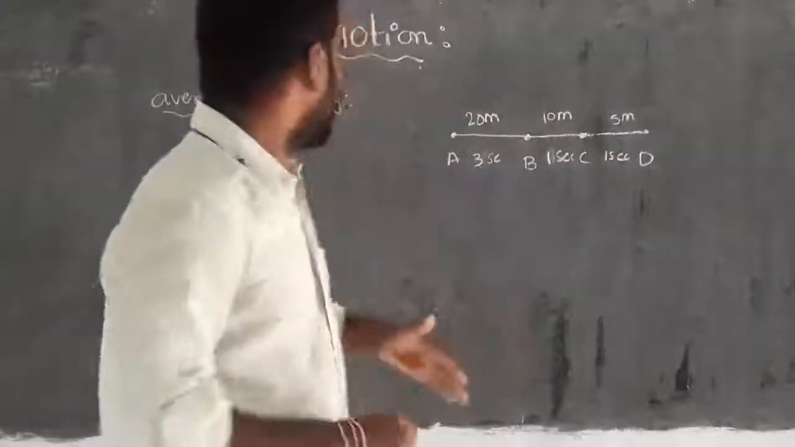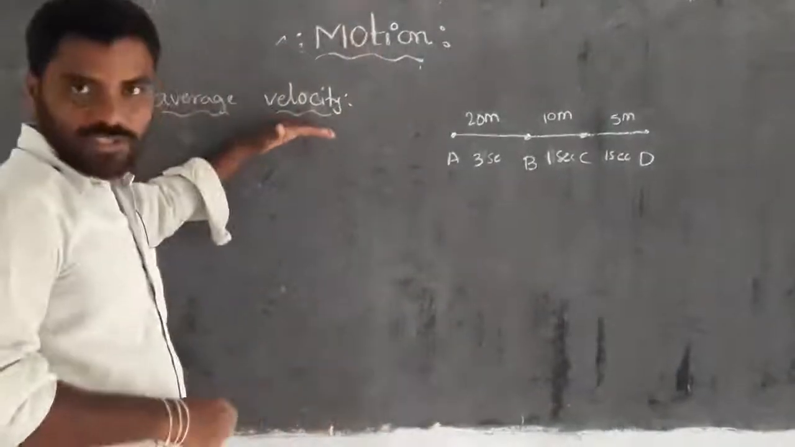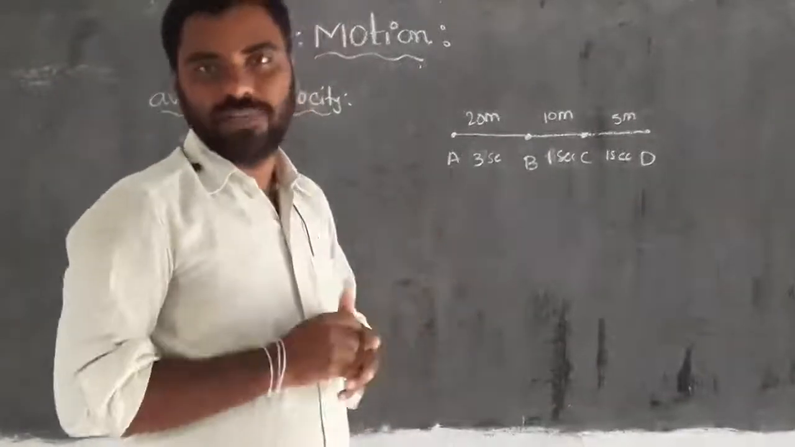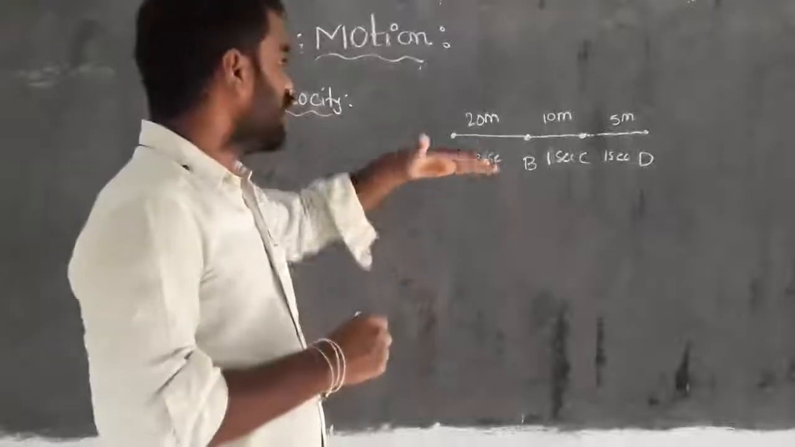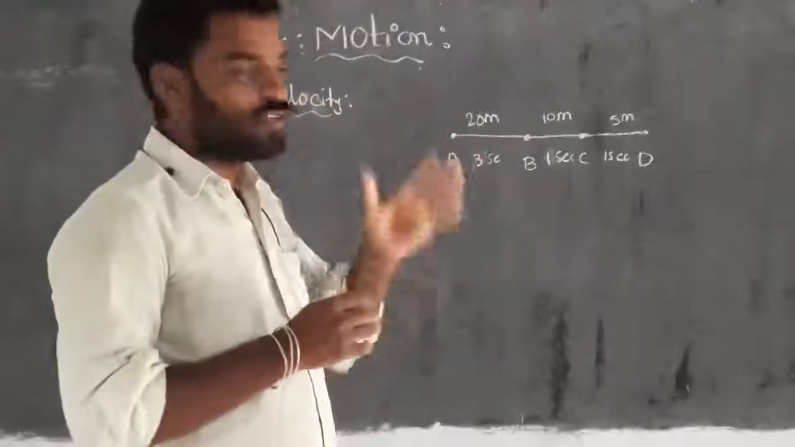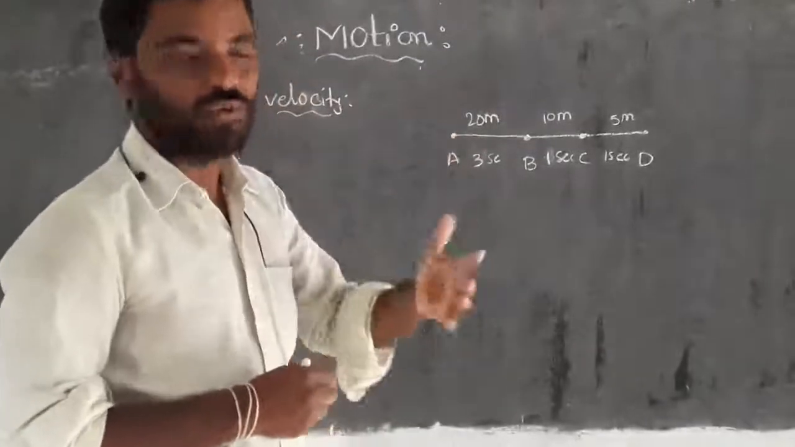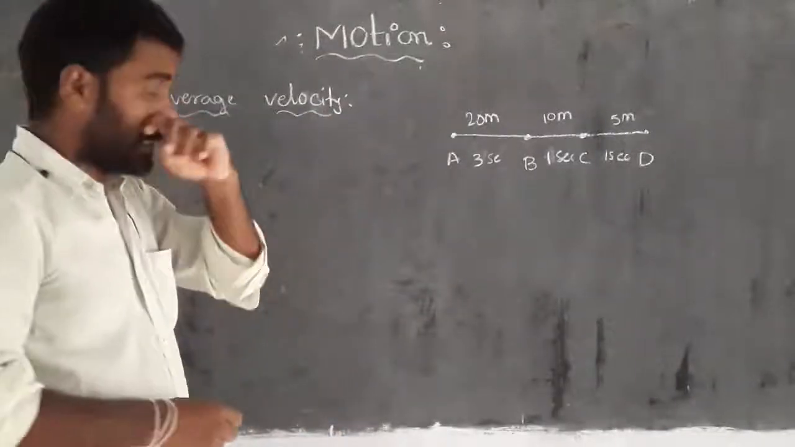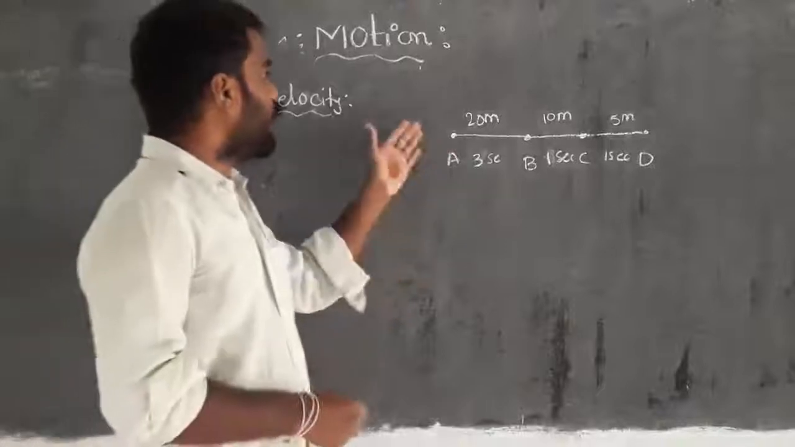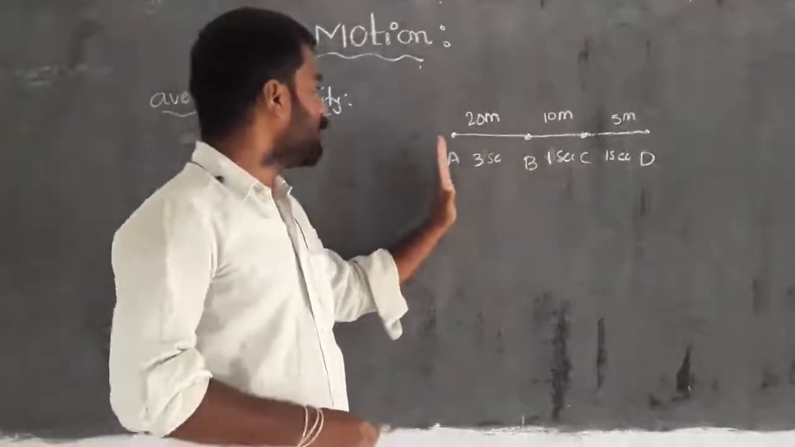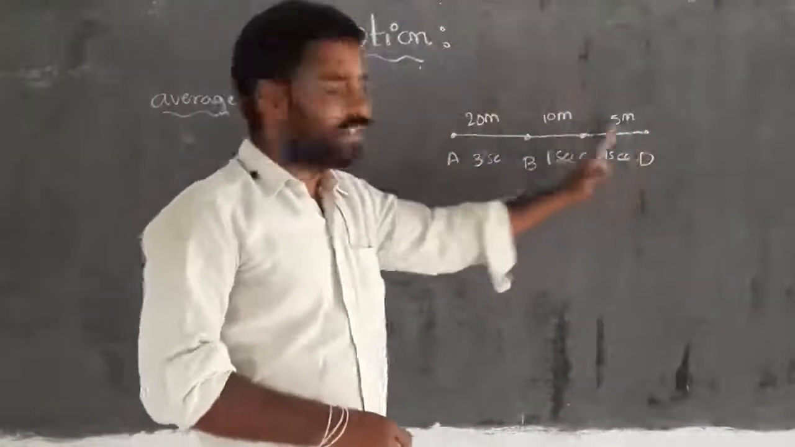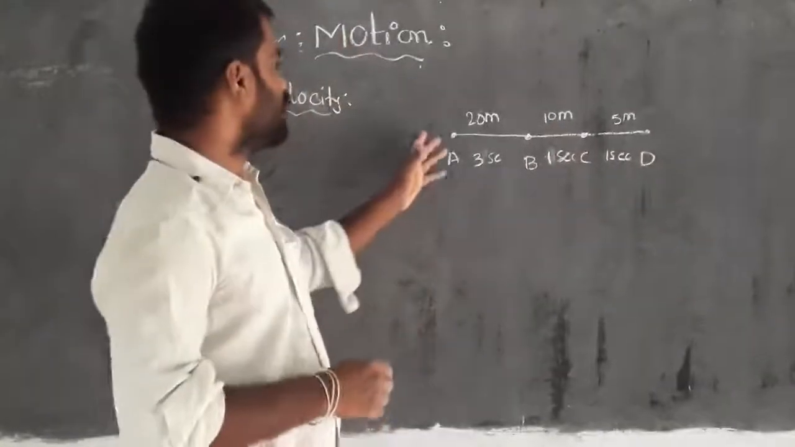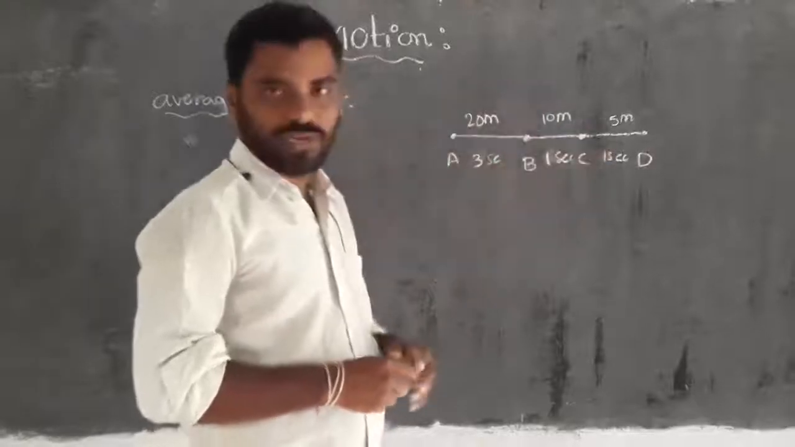Here we have to explain the concept of average velocity. Average velocity means the total displacement covered divided by the total time taken to finish the journey. That ratio is equal to the average velocity. Here we take an object moving from point A to point D, with B and C as the middle points, right? So here we have the displacement values like this.